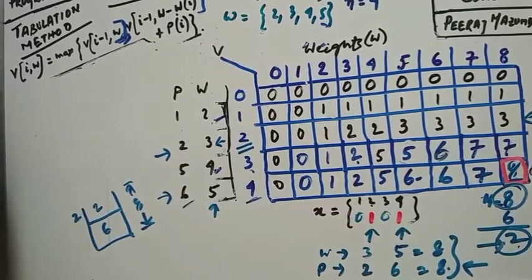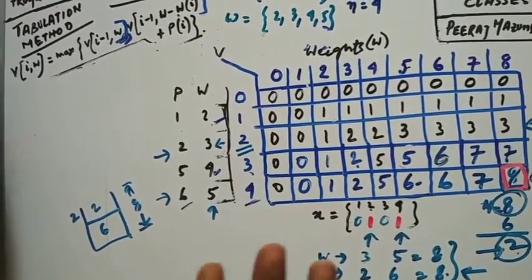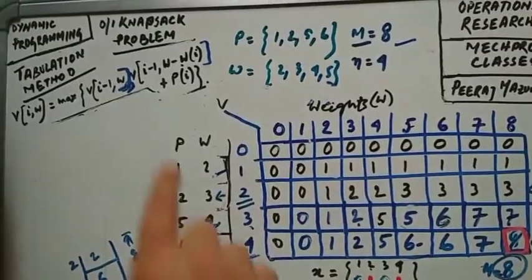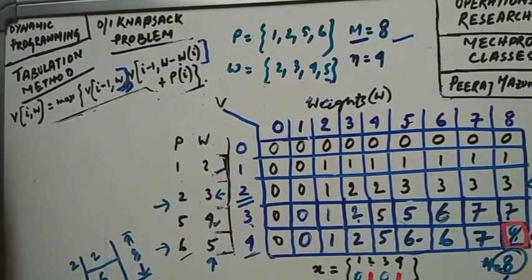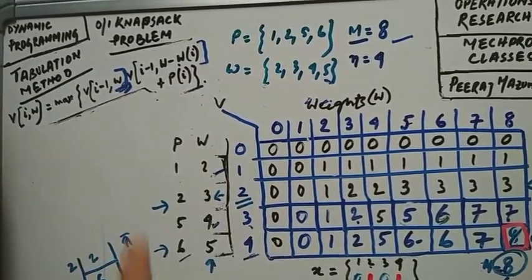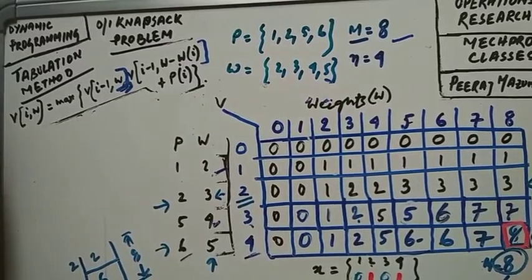I hope you have enjoyed today's session. You now know how to solve this 0/1 knapsack problem using the tabulation method, or you can say by applying dynamic programming.